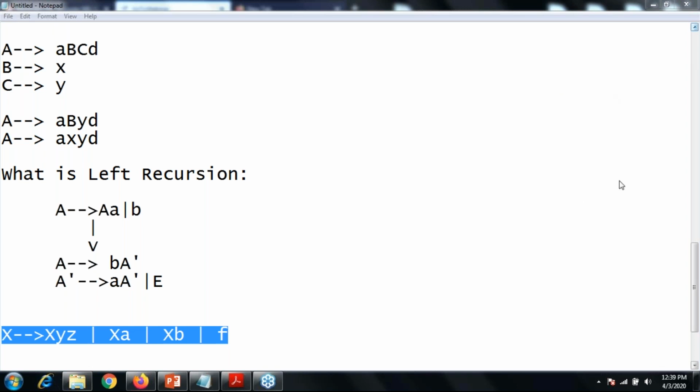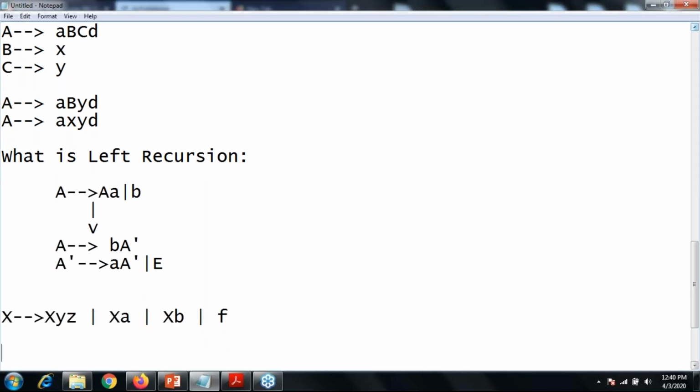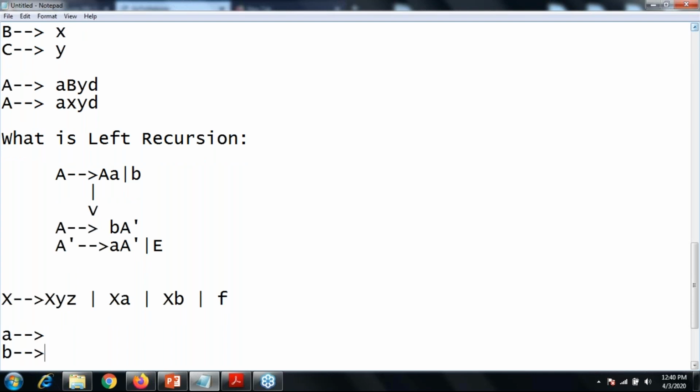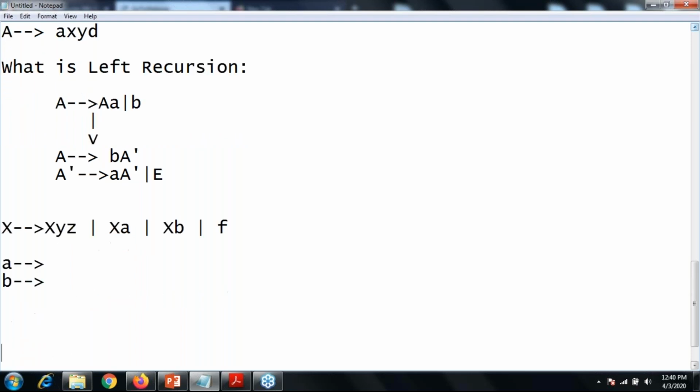Okay, first of all, just give me the answer: is there any left recursion present in your given grammar? Say yes or no. Okay, yes. Left recursion is present in your grammar. So how can you remove it? What is the alpha of my question and what is the beta of my question? Now identify the alpha and the beta. What is the alpha of my grammar and what is the beta of my grammar?